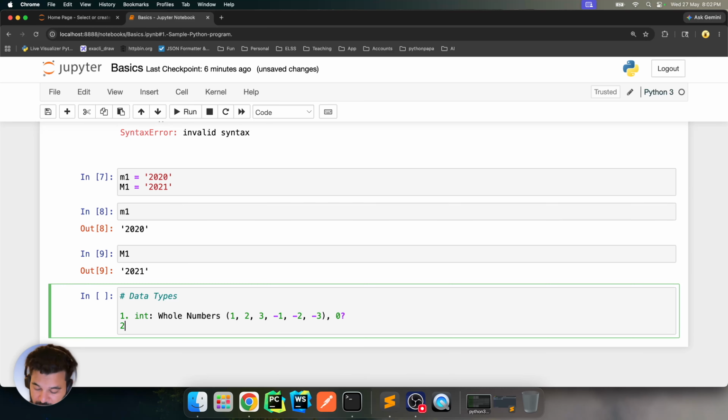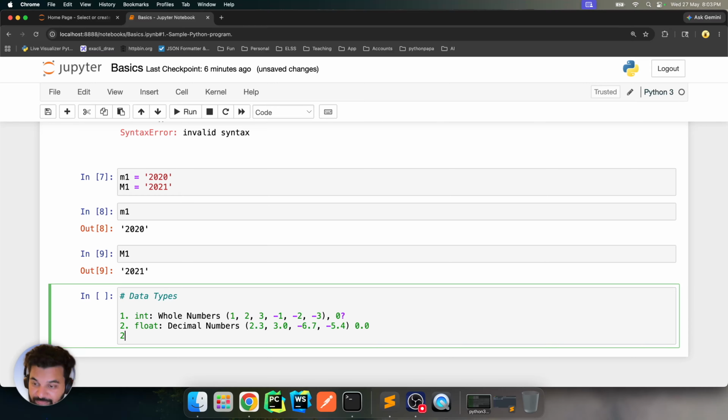After that, we have float, which is basically decimal numbers, like 2.5, 2.3, 3.0. Remember, 3 and 3.0 are two different things. Minus 6.7 and minus 5.4, right? Question here: whether 0.0 is a float or an integer. Look it up.